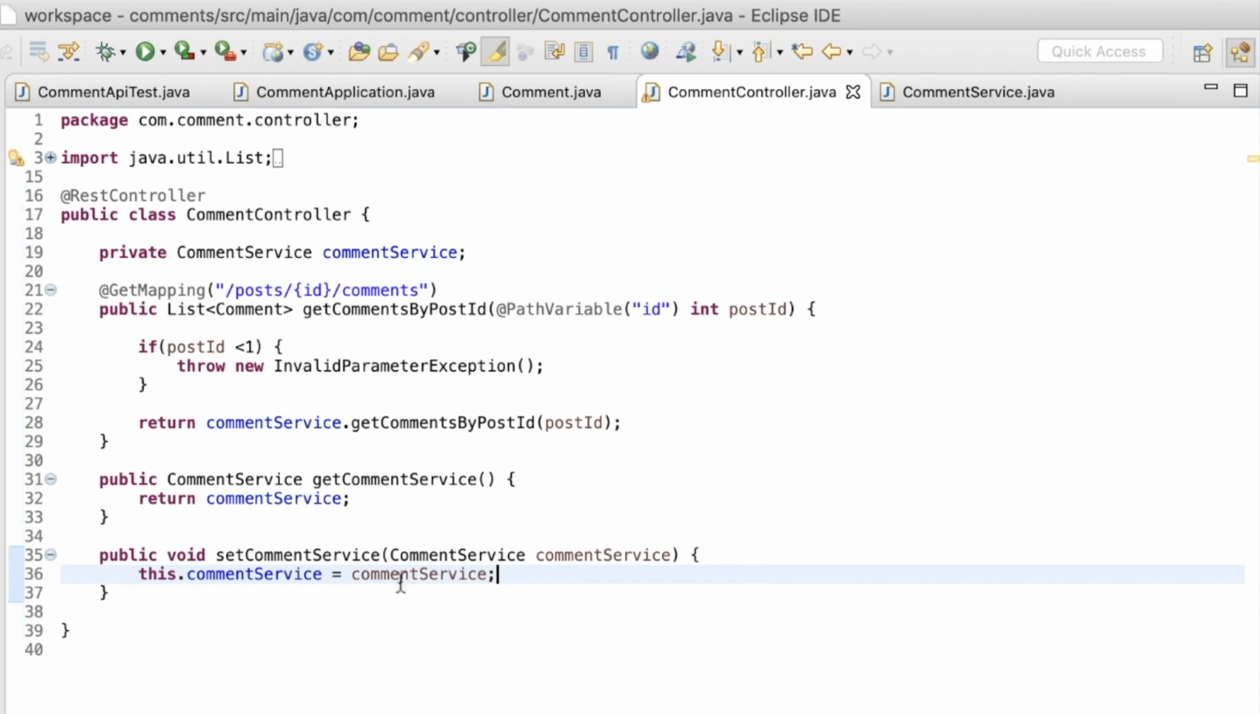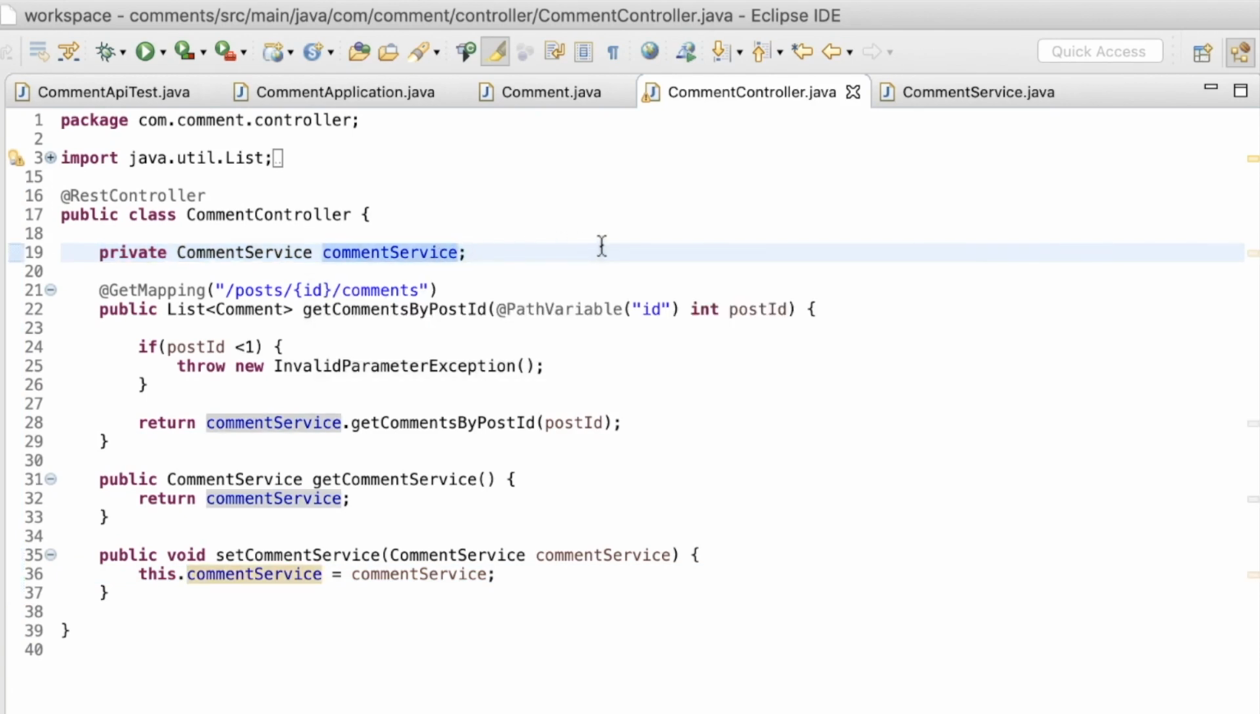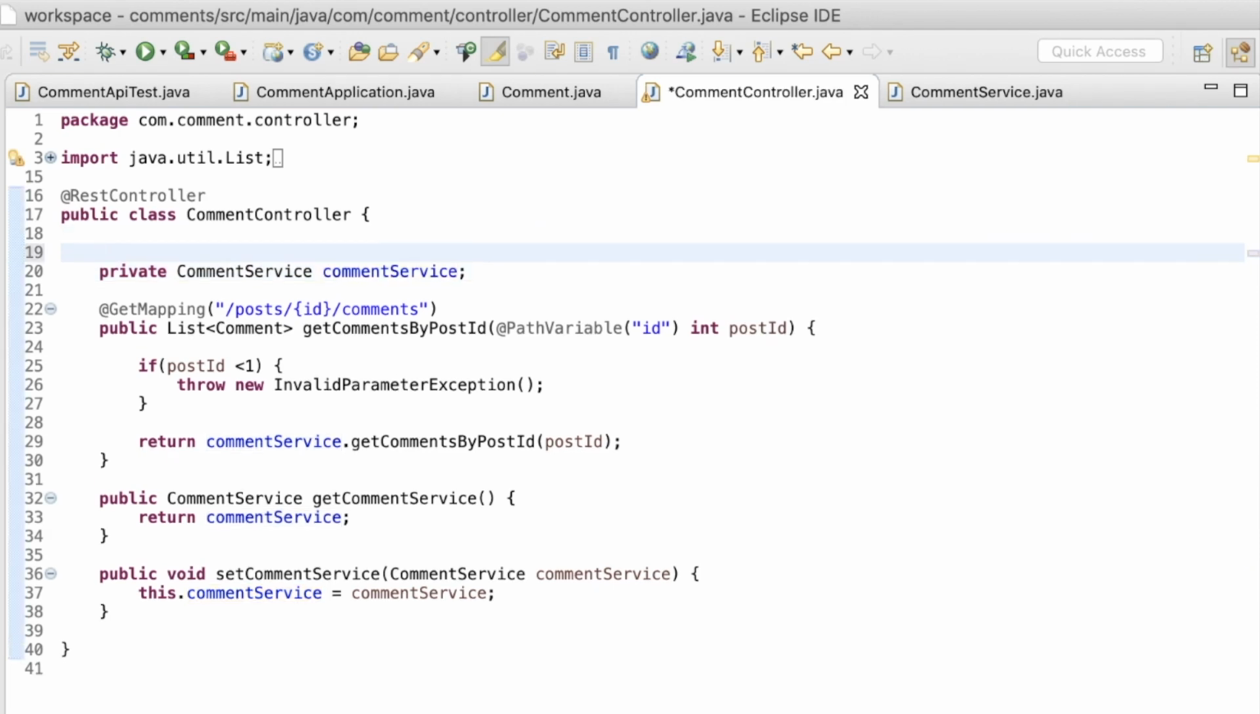But if I run the test at this point, it'll throw a null pointer exception, because the comment service here would be null. I want the framework to inject an instance of comment service here. For that, I'll have to do two things.